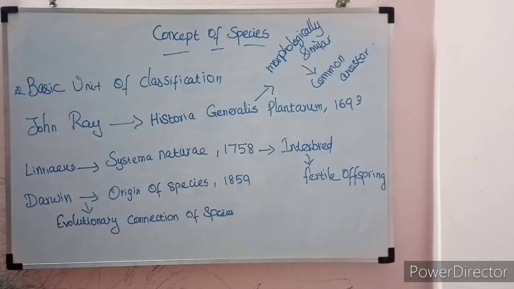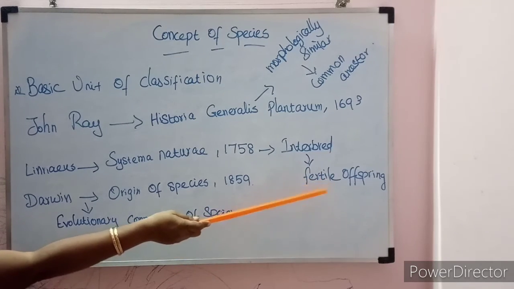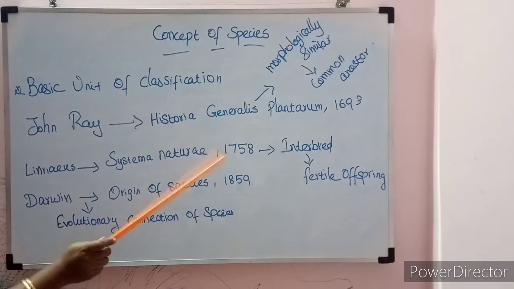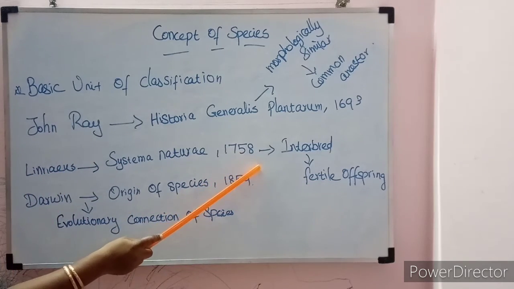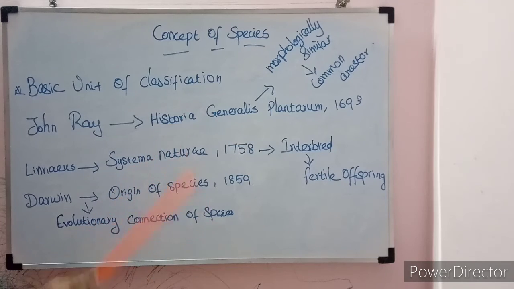Linnaeus proposed this in 1758 in Systema Naturae. Next, Charles Darwin, in his book Origin of Species in the year 1859, proposed the evolutionary connection of species, that species have come about through an evolutionary pattern.